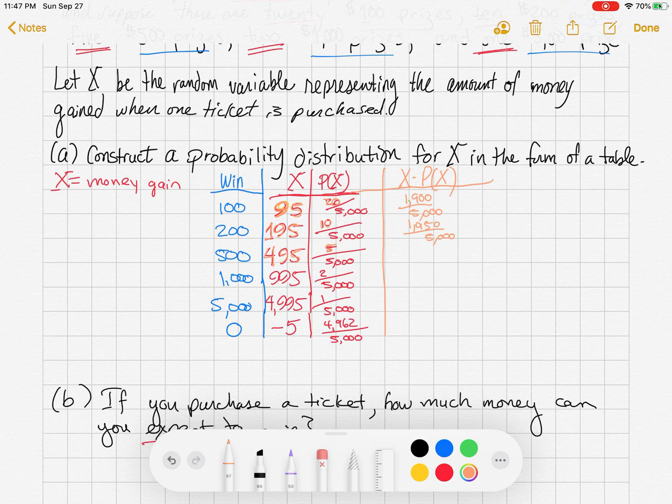Okay, then we're going to take 495 times 5. 495 times 5 is going to be 2,475. That's out of 5,000. I take 995 times 2. 995 times 2 is 1,990.